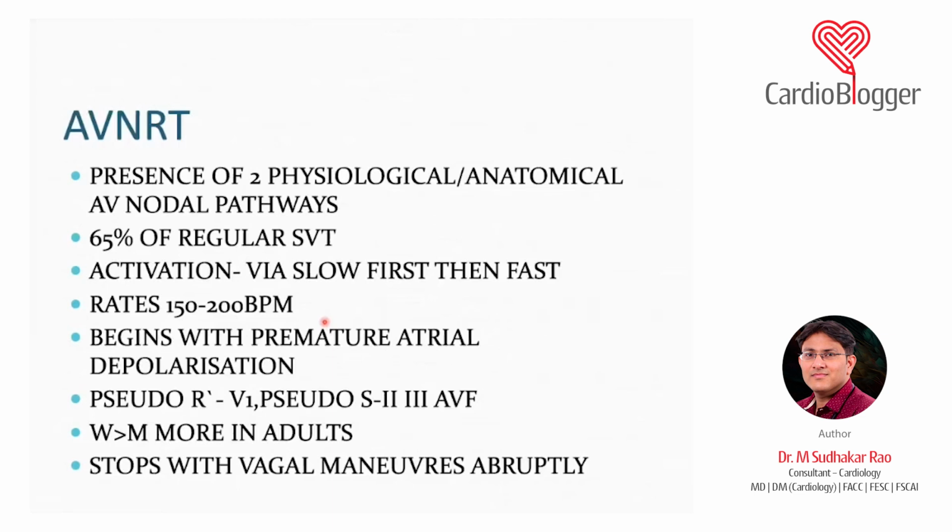And I already discussed, you see something known as the pseudo S and a pseudo R. Most of the time the P wave is buried within the QRS. If you are able to see it just after the QRS, then it is seen as a negative P in lead 3 and AVL, which is a pseudo S, and a positive P wave in lead V1, which is a pseudo R. That is very characteristic and one of the very important differentials for AVNRT.